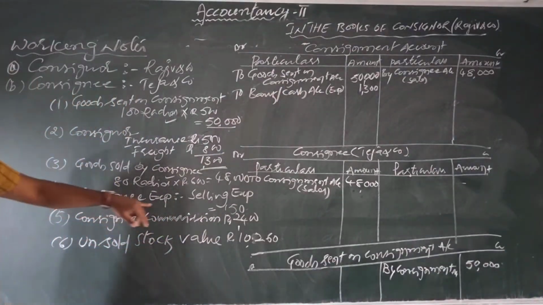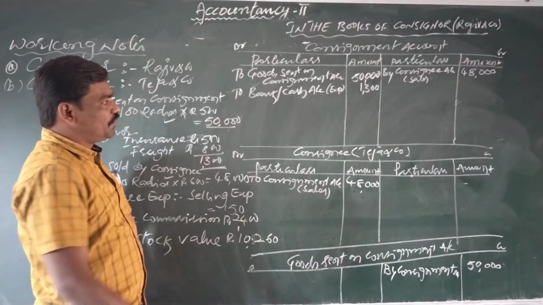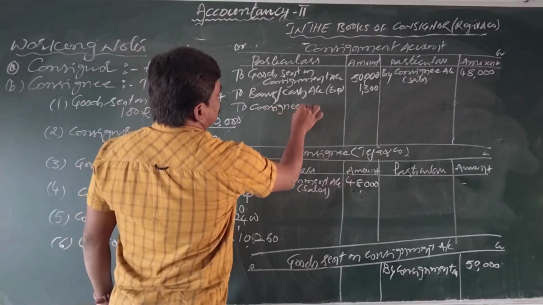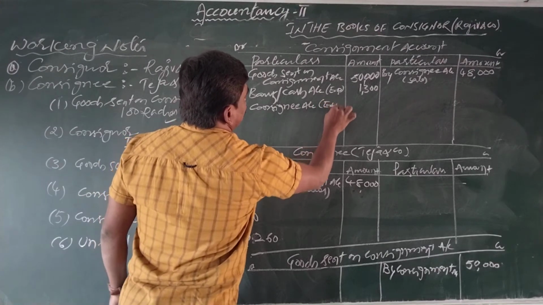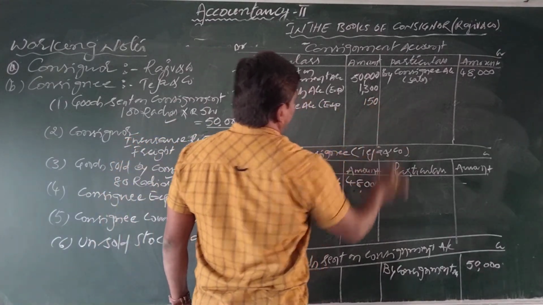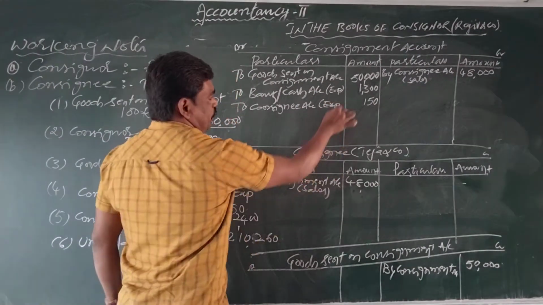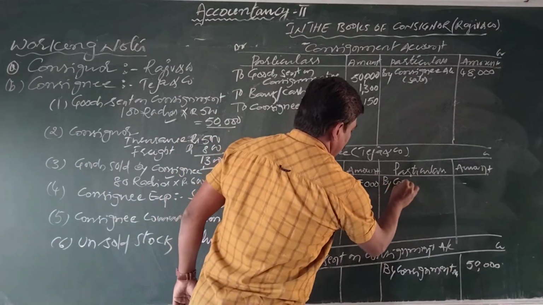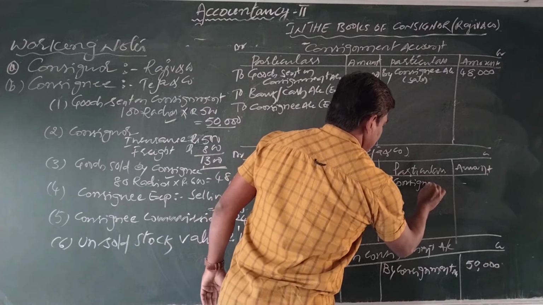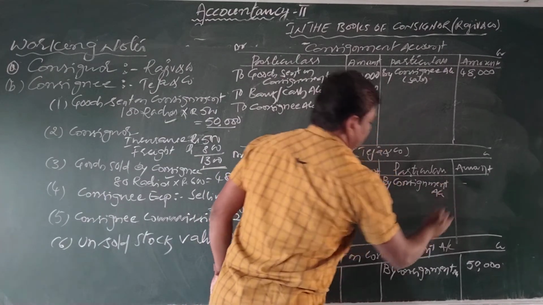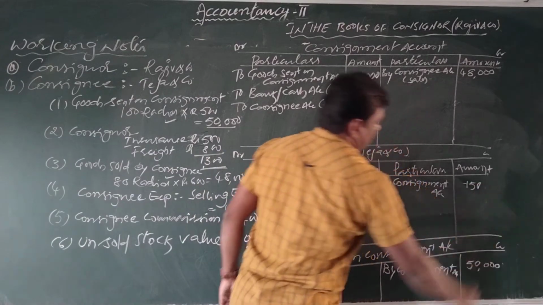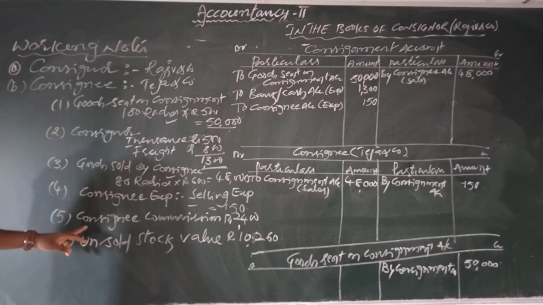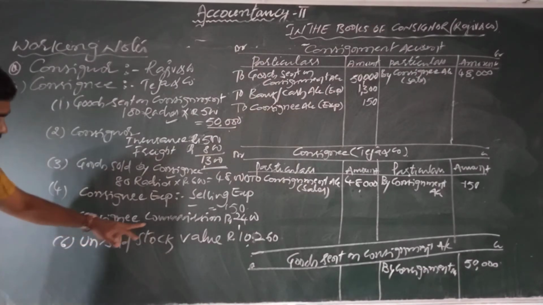Come to the next, fourth point, consignee expenses. In the consignee expenses, 150 rupees. Here in the consignment account debit side to consignee account, bracket expenses, 150 rupees. Similarly, come to the consignee account credit side by consignment account, 150. Okay students, after the fourth point we completed the posting of the fourth point entry and come to consigning commission.